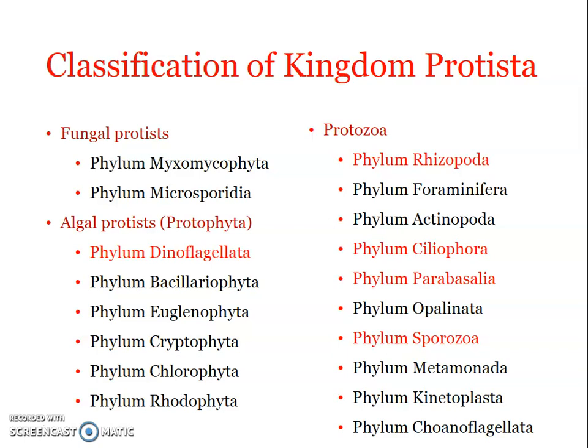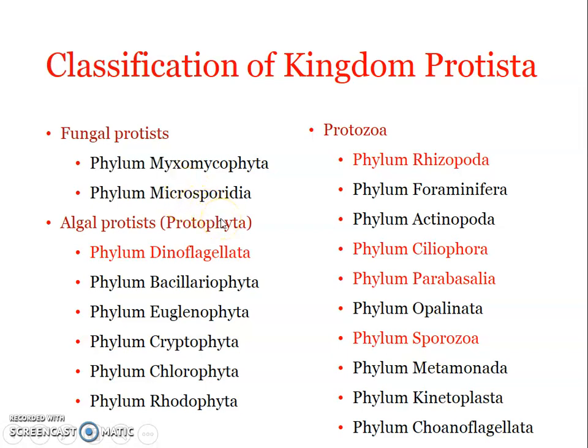Now, regarding the microsporidia, as the name suggests, they are small, spore-like parasitic protists. They are very minute, which is why the name has a micro prefix, and they are more of a spore-like structure.